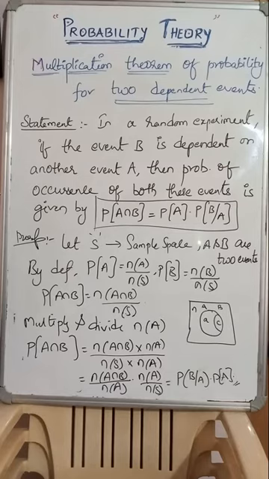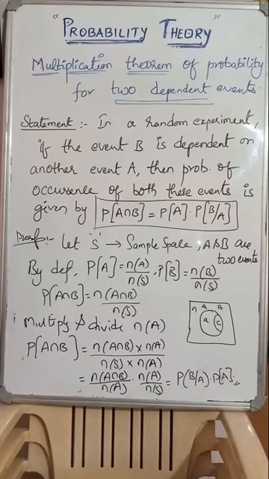Look at the proof now. Let S be the sample space and A and B be two events. By the definition, P of A equals the number of favorable cases of A divided by the total number of cases, N of S, and P of B equals N of B by N of S, and P of A intersection B equals N of A intersection B by N of S. From the above, P of A intersection B we need, isn't it? N of A intersection B by N of S.